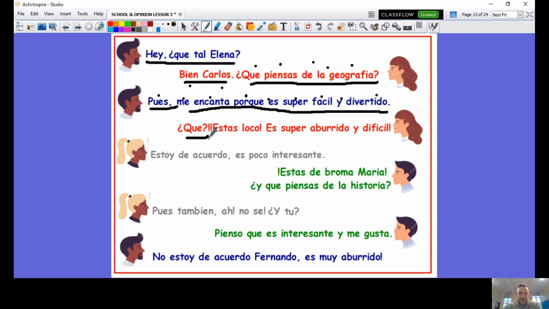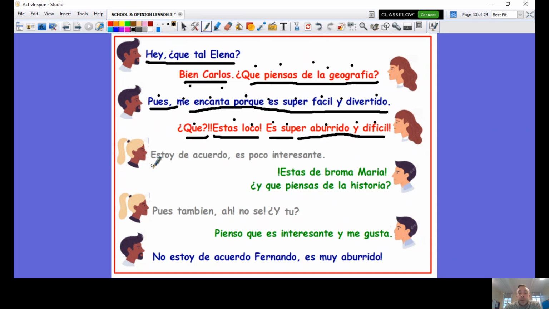And then she says, ¿qué? ¿Estás loco? Es súper aburrido y difícil. What's Elena saying back? Let's translate that. Well done. She says, what? Are you crazy? It is super boring and difficult.